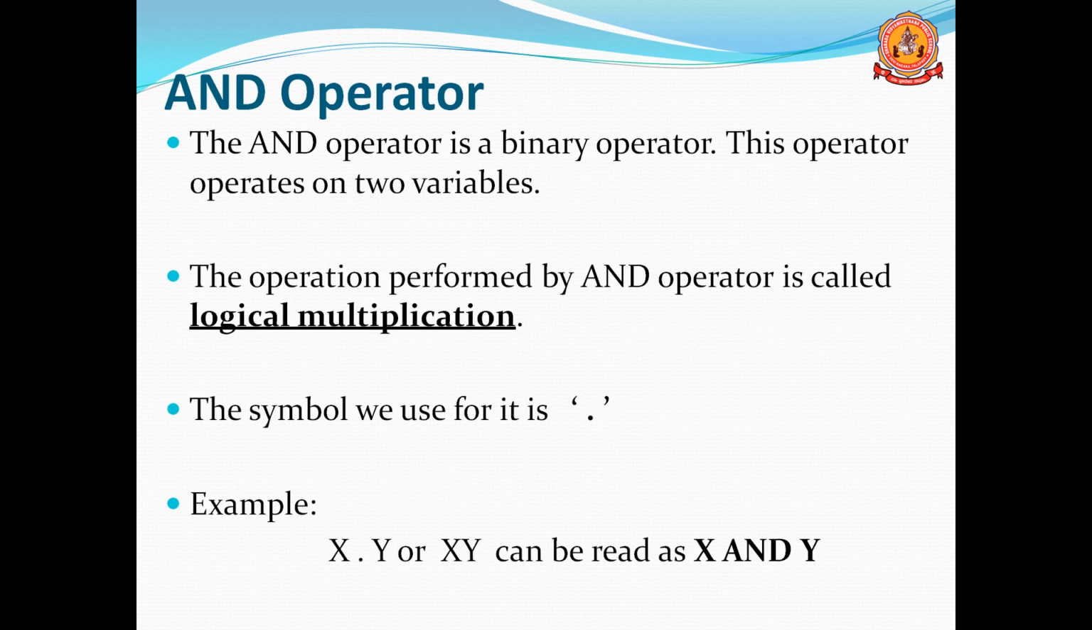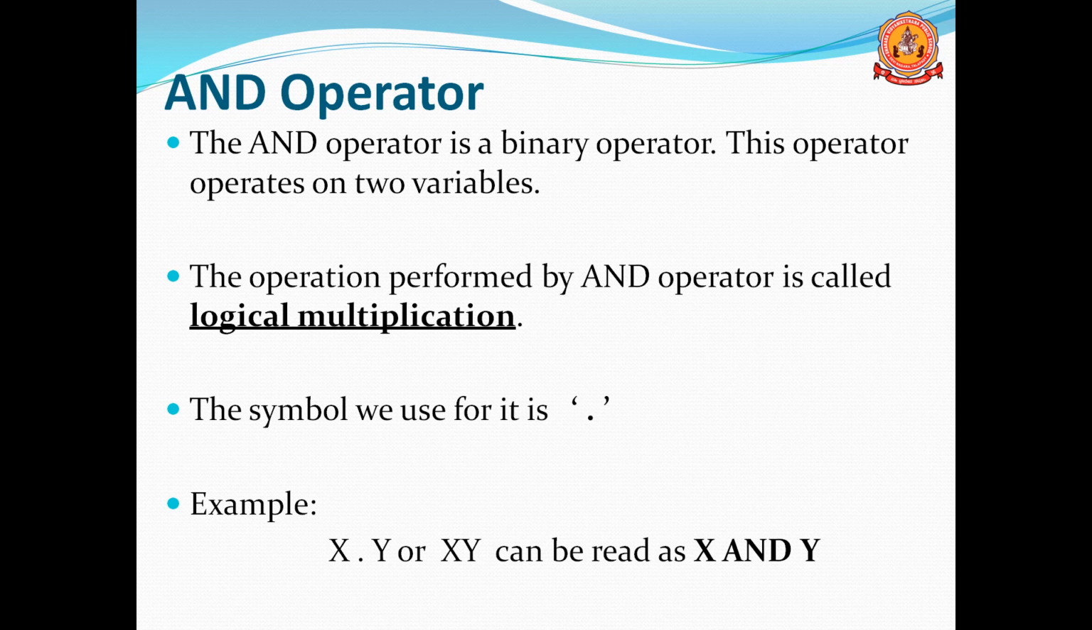The next one is the AND operator. The AND operator is a binary operator. The AND operator is also a binary operator. This operator operates on two variables. The operation performed by the AND operator is called logical multiplication. Here we are performing logical multiplication based on the AND operator.